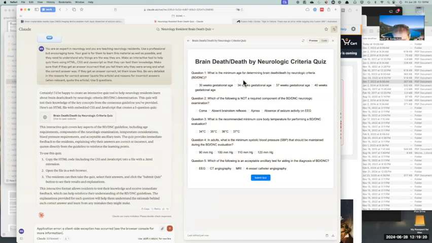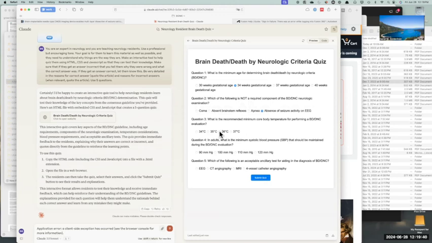I have a question about the minimum age for determining brain death. And I believe that the correct answer is 37 weeks, but I'm going to do the wrong answer on purpose and see what happens. And then, not a requirement for the exam, I'm going to say, well, absence of seizure activity. Again, I know that that's wrong, but that's okay. We'll see what they say.